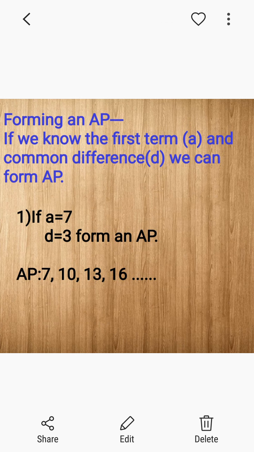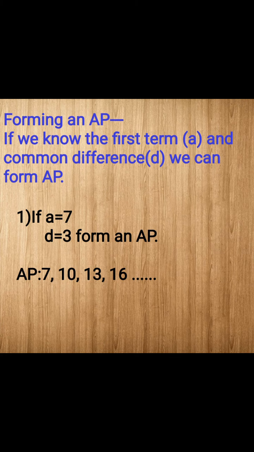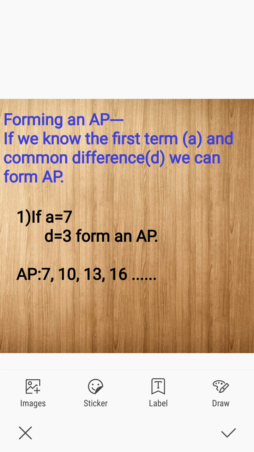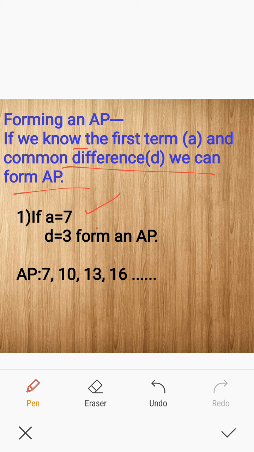Forming an AP. How can an arithmetic progression be formed? AP means arithmetic progression, so I will be using the term AP frequently. Okay. Forming an arithmetic progression. See, if we know the first term and common difference, we can form an AP. Suppose first term of an AP is given as 7 and common difference is given as 3. Can you form an AP?